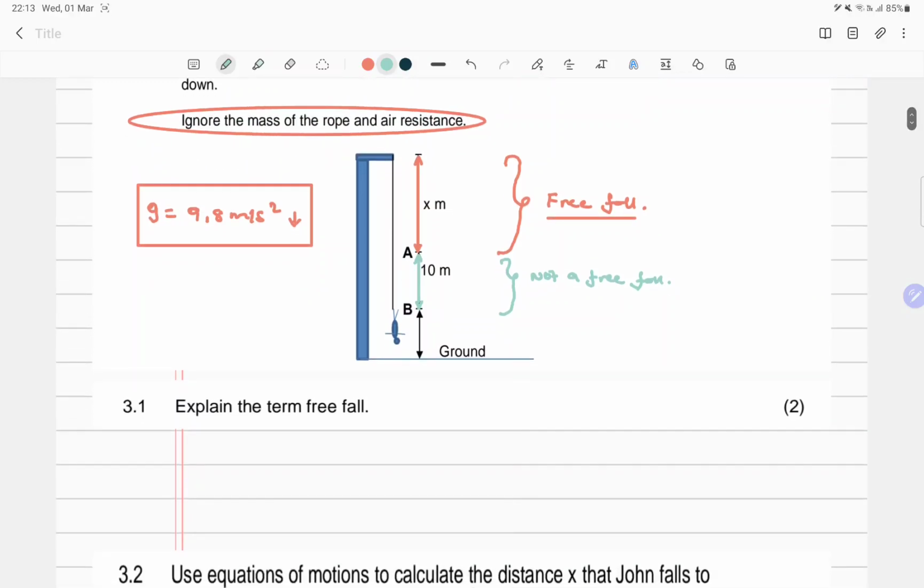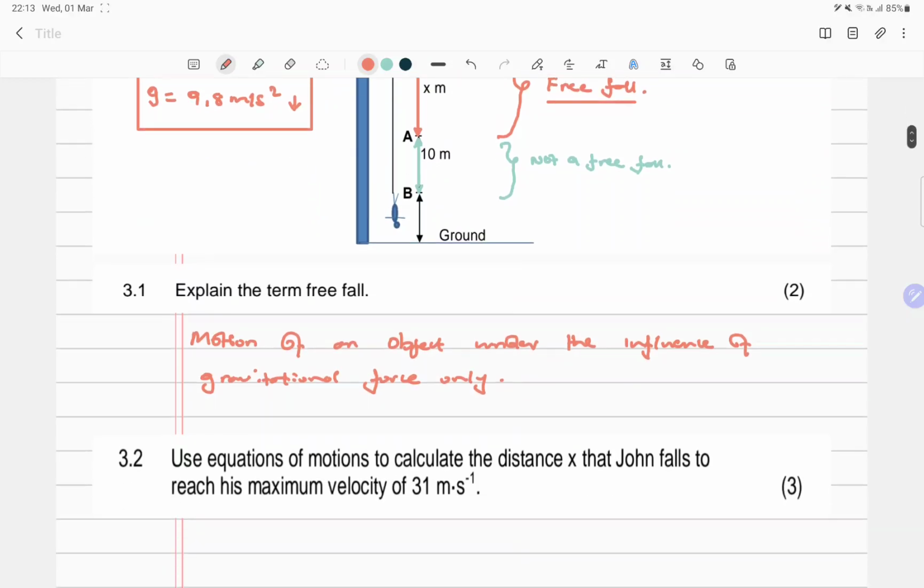It says, explain the term free fall. Basically, a free fall is motion of an object under the influence of gravitational force only. So it is motion of an object under the influence of gravitational force only. That's an easy 2 marks.